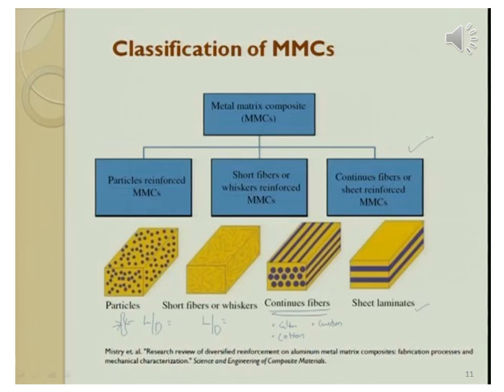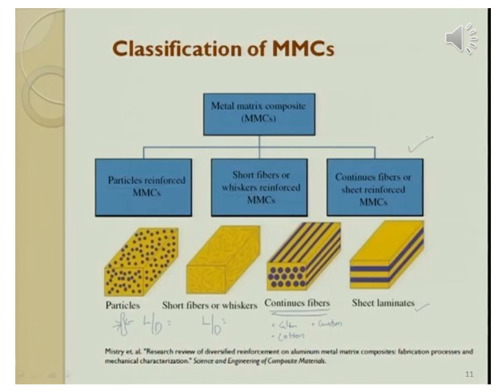The next type of metal matrix composite material is short fibers or whiskers reinforced metal matrix composite material. In this type, the reinforcing phase will be present either in the form of short fibers or whiskers.